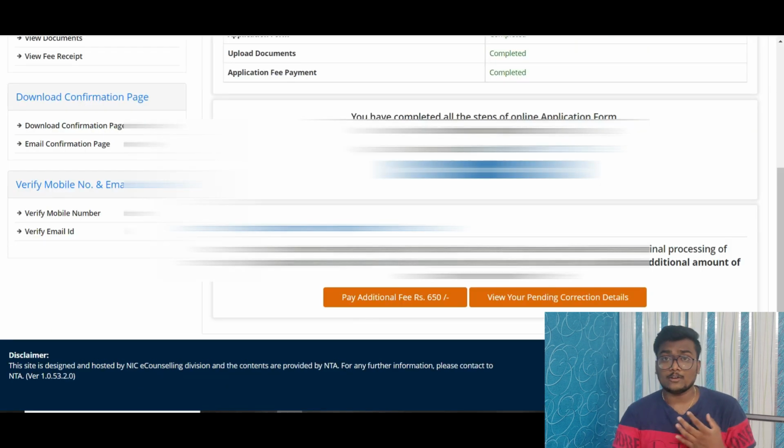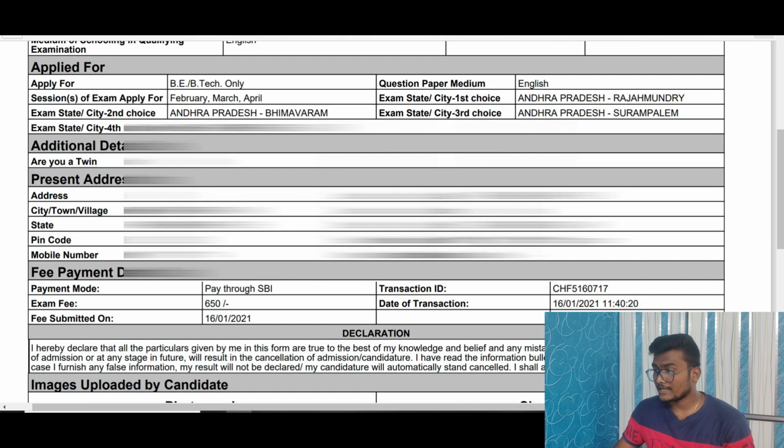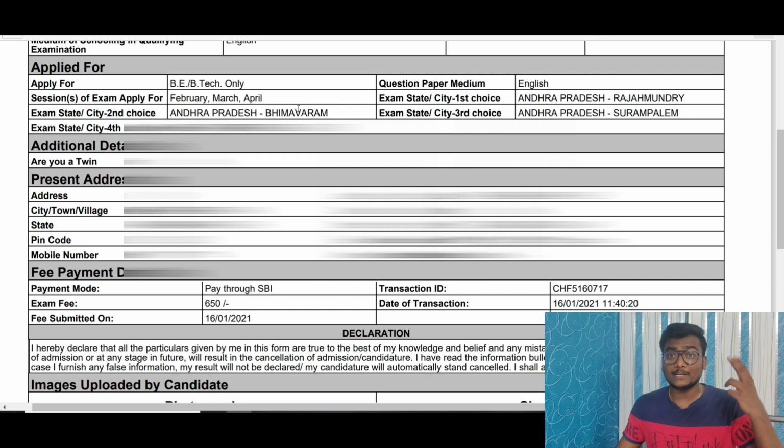I have logged into the account of one of your fellow students who already paid 2 times. Still, let me show you one thing. He paid 2 times, yet under sessions applied for, it is only February, March and April. It needs to be updated with May. Even though he paid 2 times, he did not get updated, right?